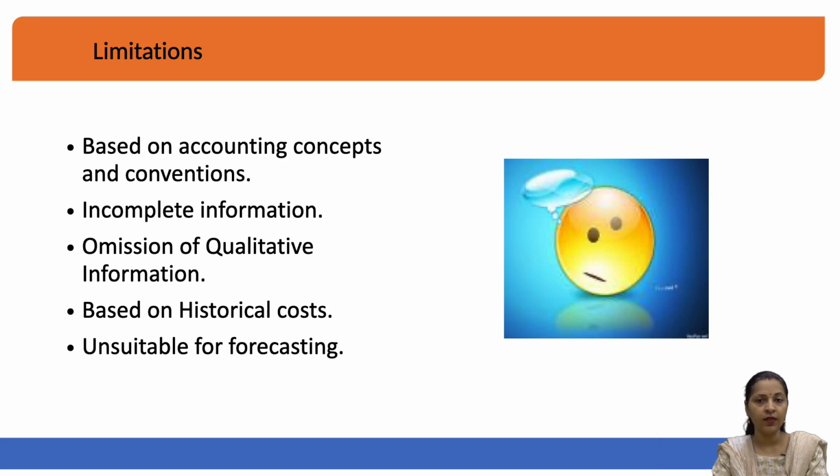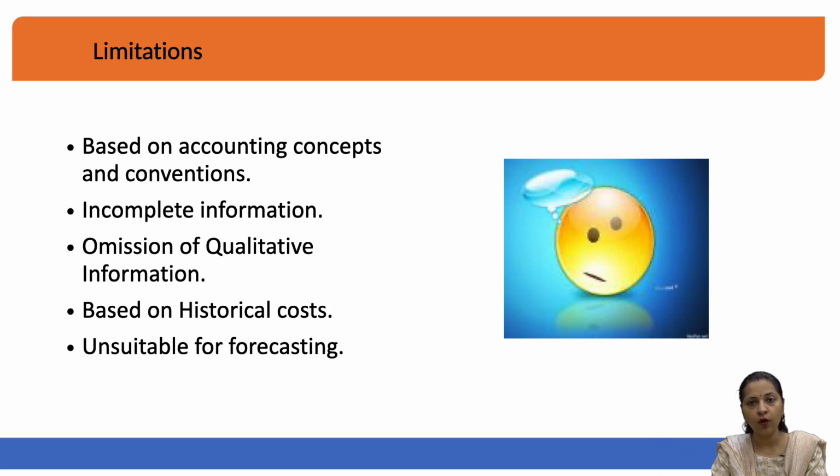Talking about the disadvantages or limitations of accounting, the first limitation is that it is based on accounting concepts and conventions. Now, what are concepts and conventions? Concepts and conventions are certain rules, principles and ways of preparing the accounts.